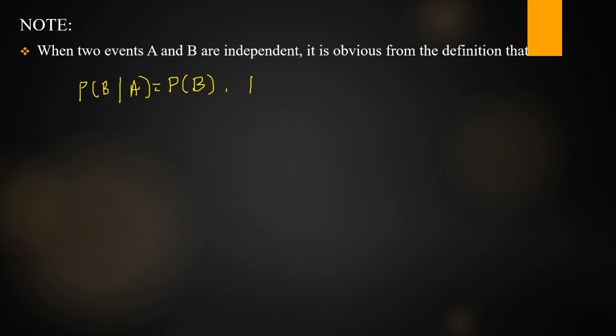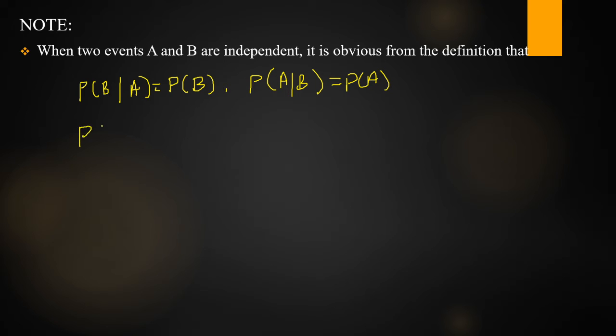Next, how do we write P of A given B? P of A given B is equal to P of A only. This condition is applicable only when the given events are independent. If the given events are independent, then the probability of B given A is equal to P of B, and the probability of A given B is equal to P of A. Using this condition, we can rewrite the multiplication theorem, the product theorem.